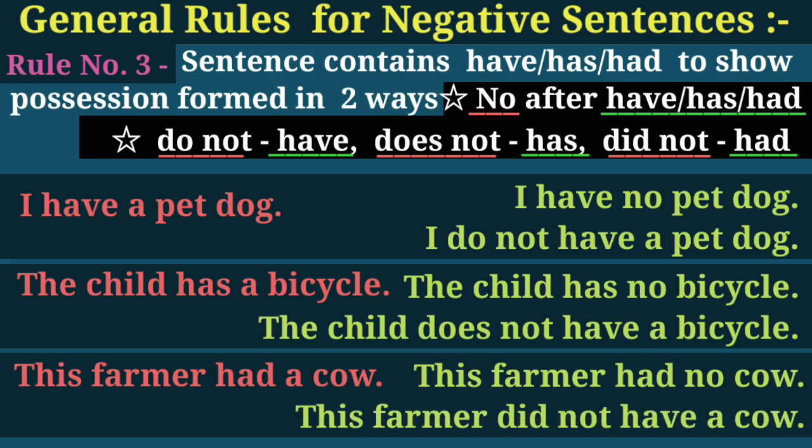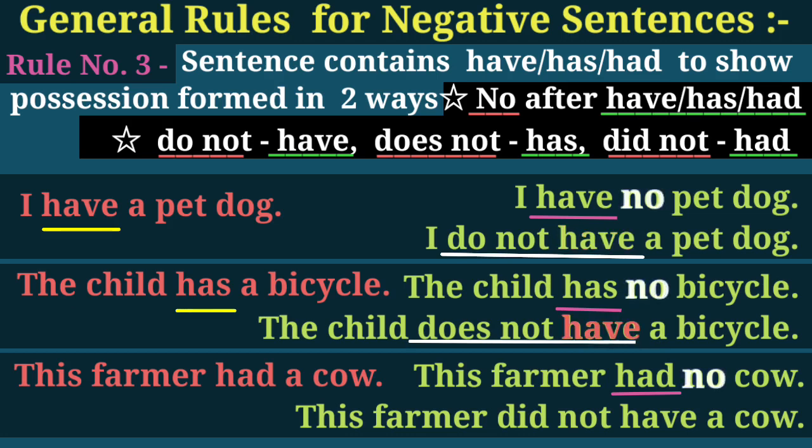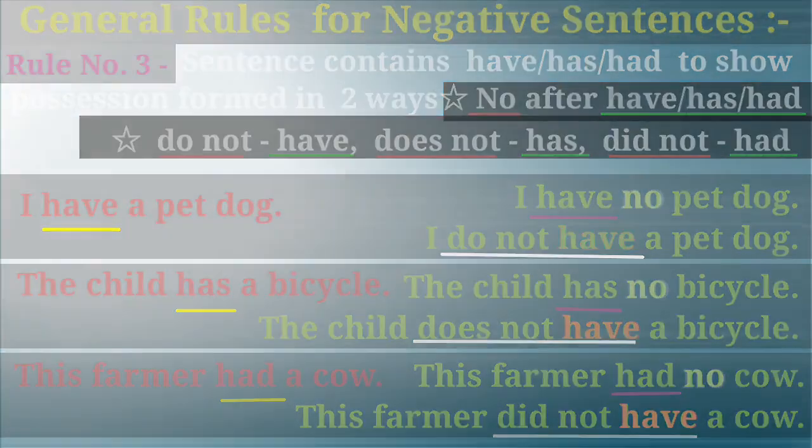Students, as you can see, here we have changed these sentences into two types. In the first type we have used only no just after have, has or had to make it a negative sentence, but in the second type of sentences with have we use do not and the base form of have, that is have only. In the next sentence with has we use does and the base form of has, that is have. And with had we have used did not, as had is used in past tense, and again the base form of had, that is have.